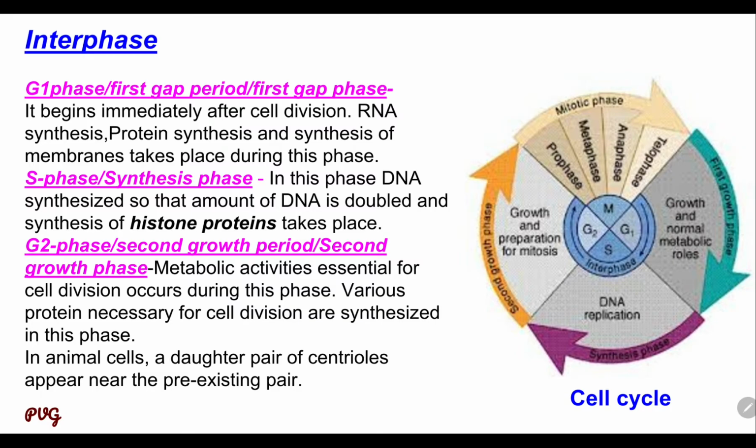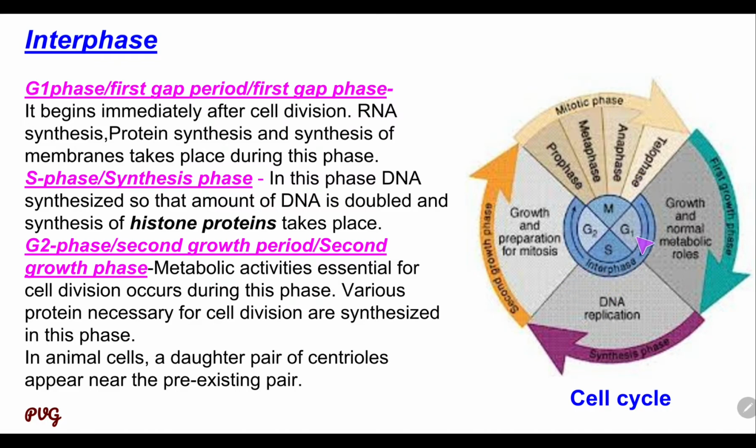The diagram shows the different stages during the cell division: the G1 phase or first gap phase, then the S phase, then the G2 phase and the M phase. These are the interphase divisions and this is the M phase. Thus with the help of these two phases the cell division completes, and that is the cell cycle. The diagram represents the cell cycle.